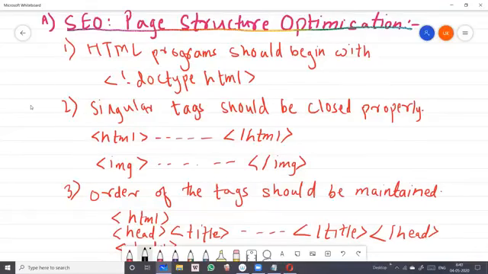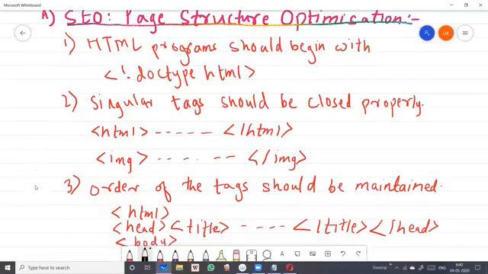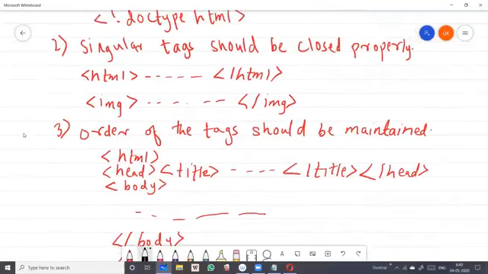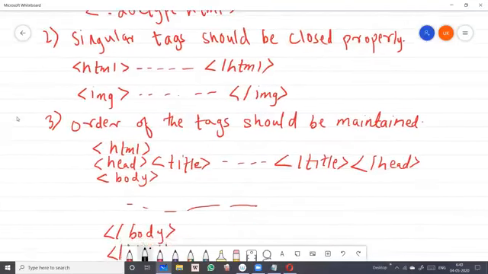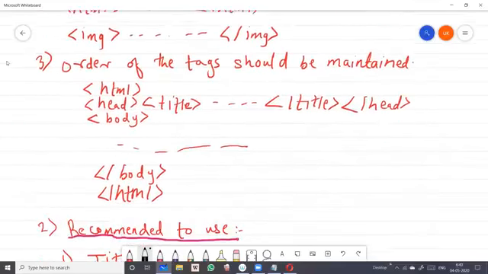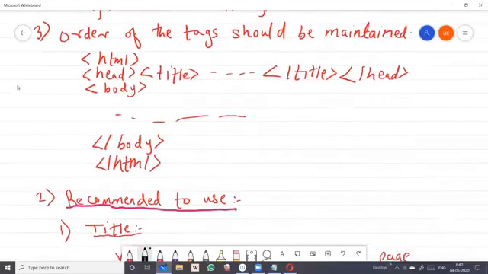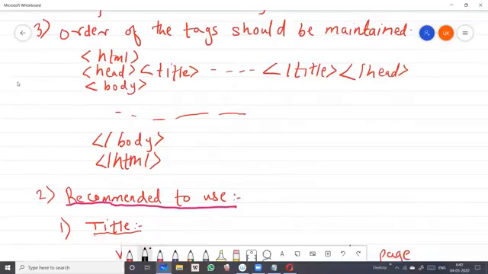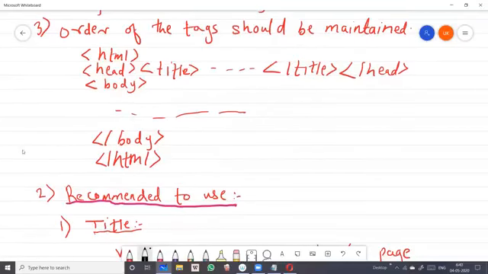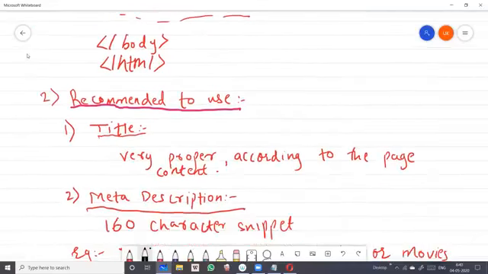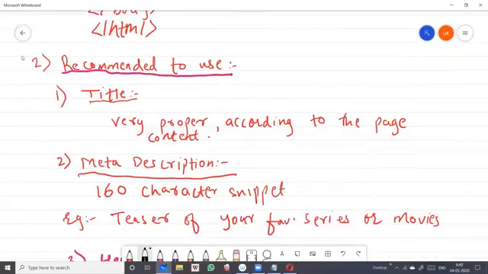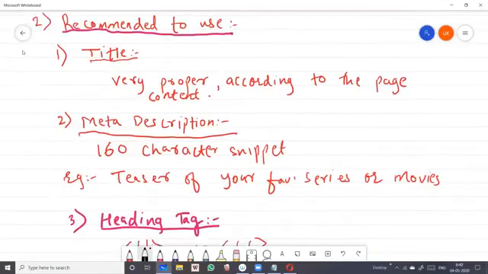Then singular tags should be closed properly, and the image tag is your singular tag. The order of the tags should be maintained. Just now we have seen in the example that the tag which opens first closes at the end, so you have to be very particular with the order of the tags. Then what is recommended: you have to give a title, which should be very proper and according to the page content.